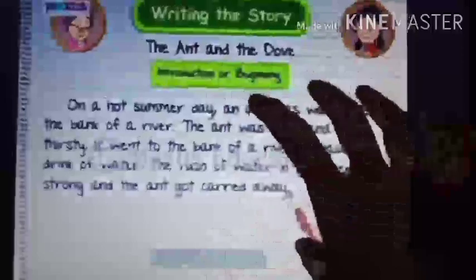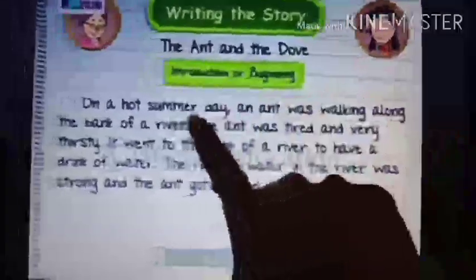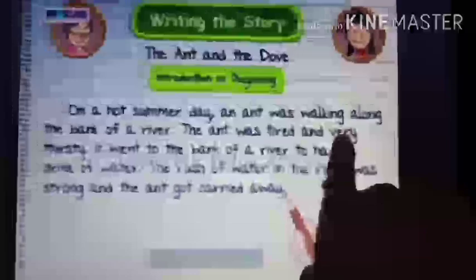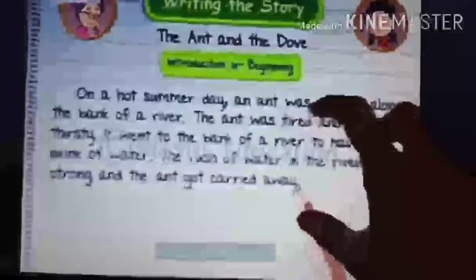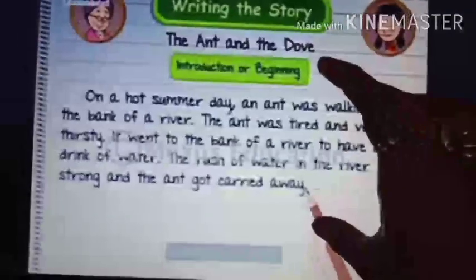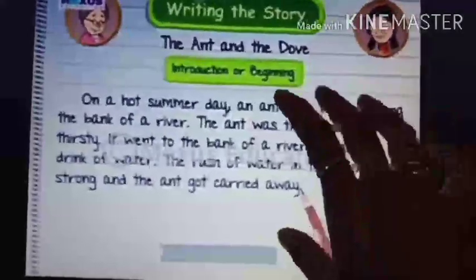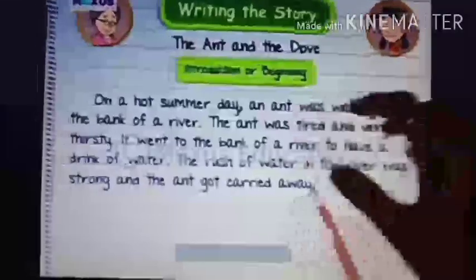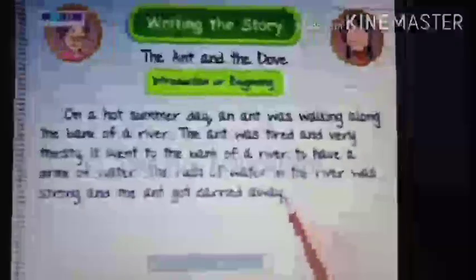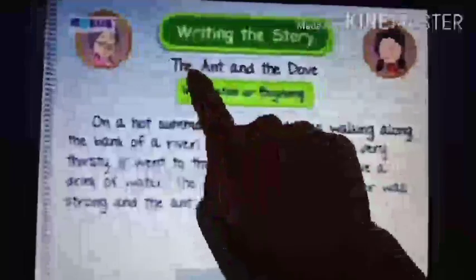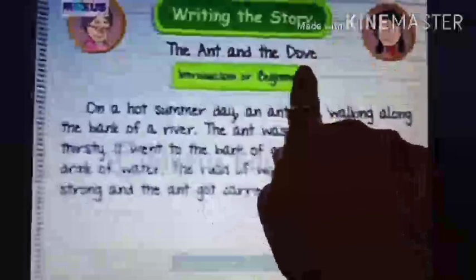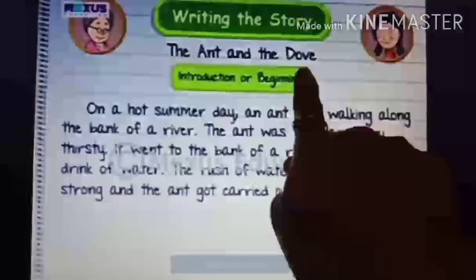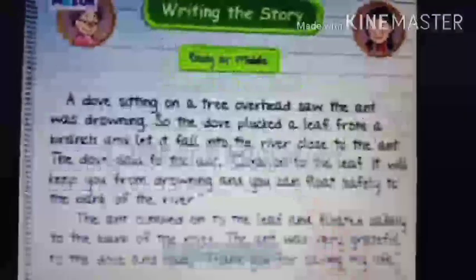So see, they have made full sentences. I had shown you the outline in the beginning. Out of that outline, a complete introduction is written. Introduction means the beginning part of the story. So this is the beginning of the story. Understood, students? Now the second thing: see, the title is also given. Can you see? The Ant and the Dove. Ant is written in capital and Dove is also written in capital letters because they are the main parts of the story. Now see, the second part is body or middle.